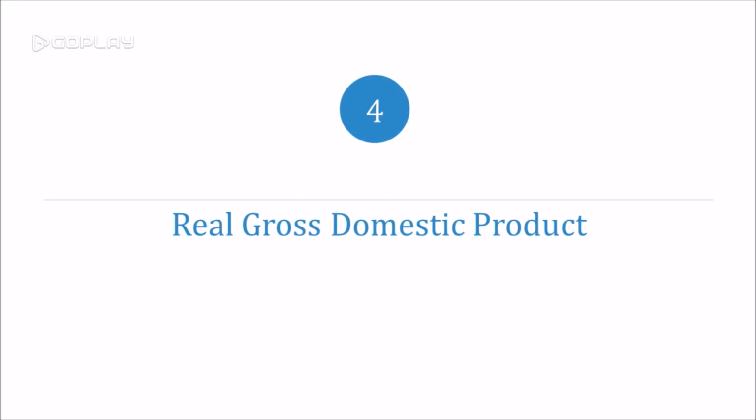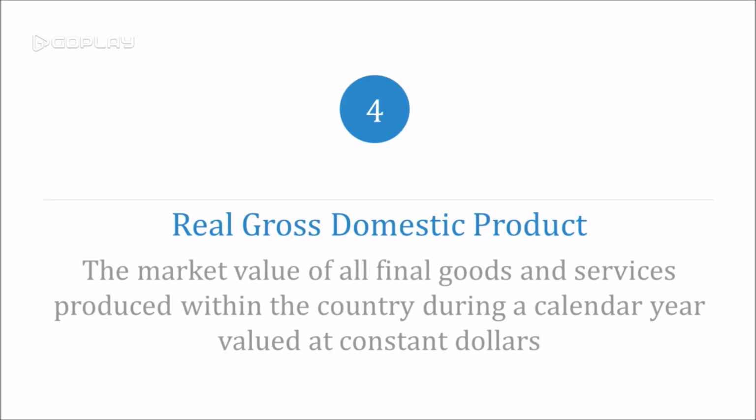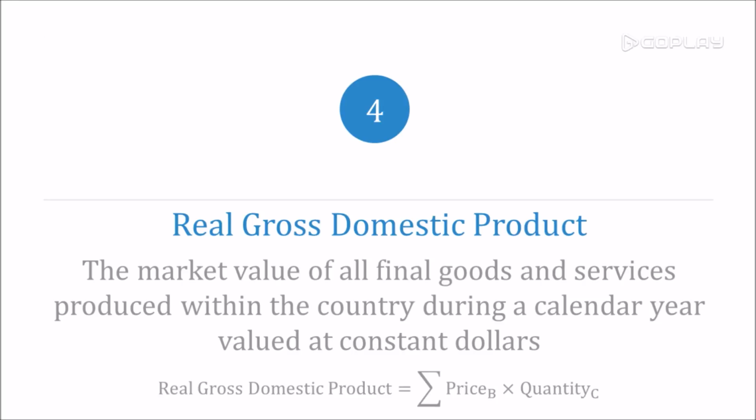Real GDP is measured in constant dollars, which is the prices of a constant year called the base year. Please look at the formula for real GDP. Price B is the price of the goods or services during the base year. Assuming 2014 is the base year, we look at the prices of 2014 in the computation of real GDP for 2015. We also use the prices of 2014 in the computation of real GDP for 2016 and all other years. This prevents the real GDP from capturing price changes. When real GDP changes, we can conclude that production has changed.